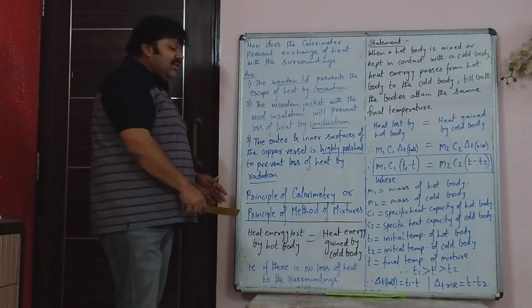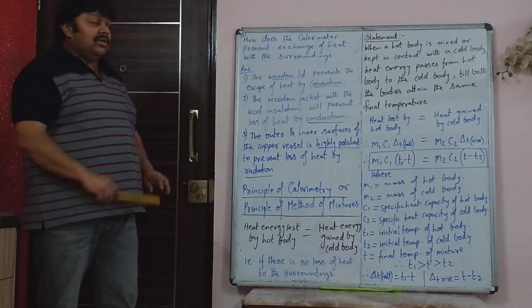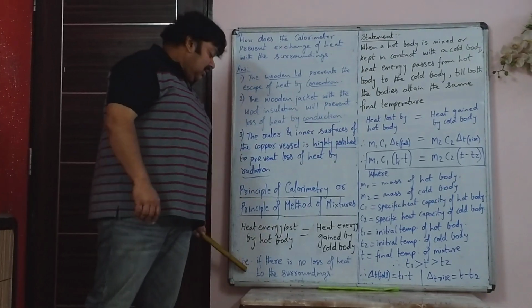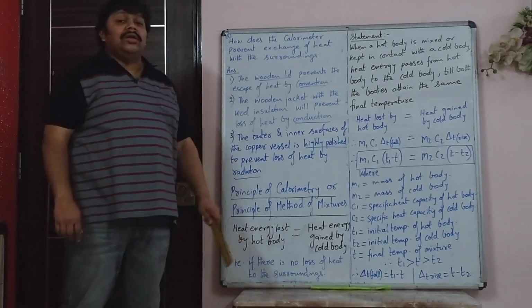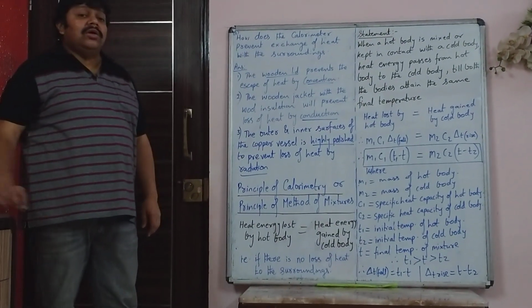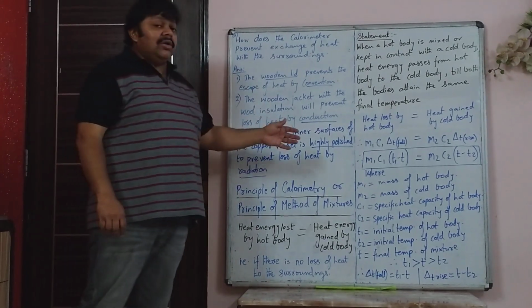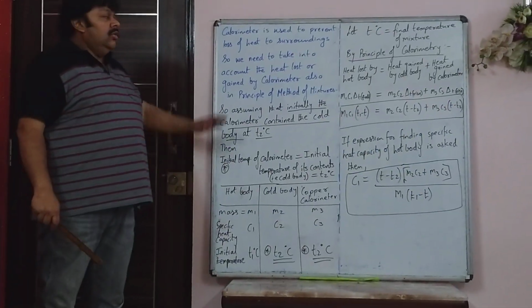So this method of mixtures or heat exchange is important, and along with the statement write that provided there is no heat loss to the surroundings. Please copy all this down in your notebooks.